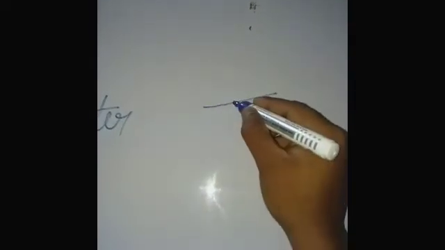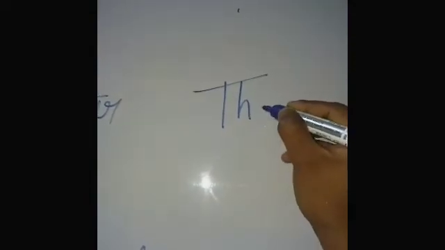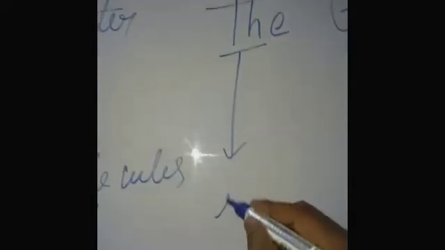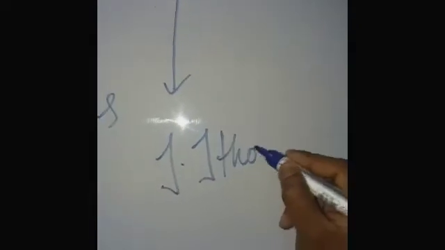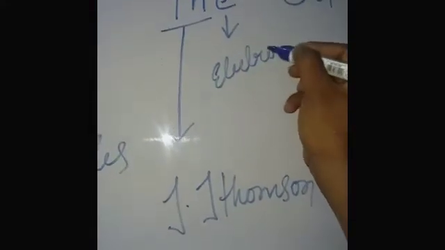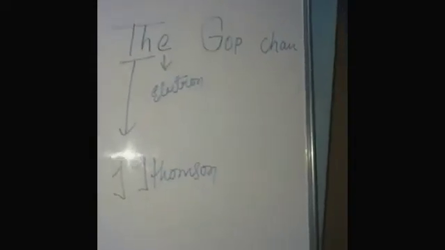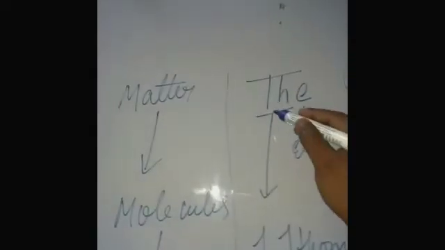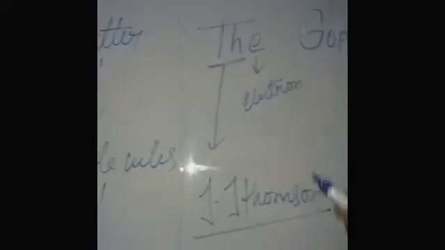This trick is the Thedgopchan. Clear? TH means J.J. Thomson, and E means electron. So electron is discovered by J.J. Thomson. Our trick is THEDGOPCHAN. TH means J.J. Thomson. E means electron. Electron is discovered by J.J. Thomson.